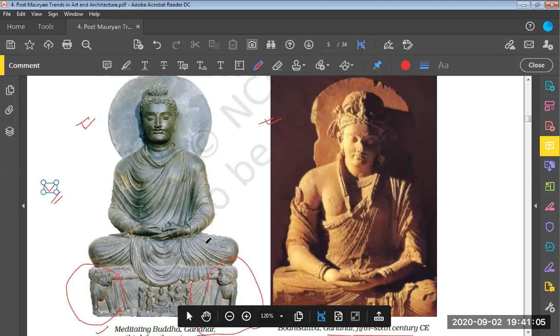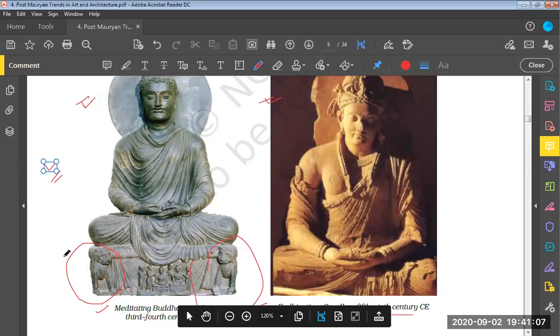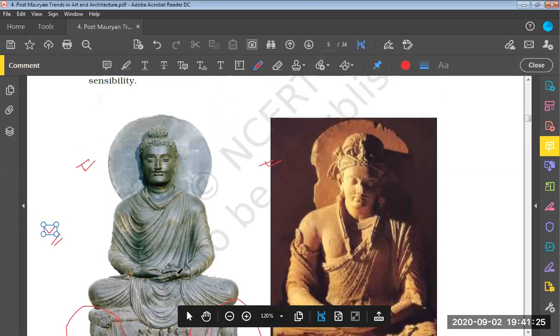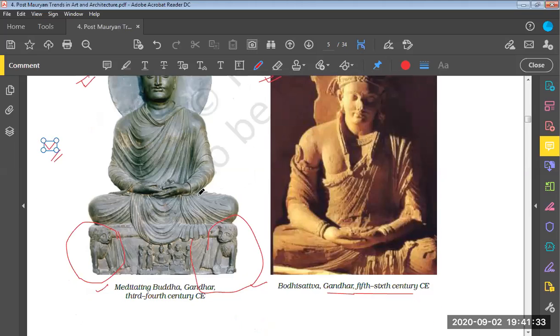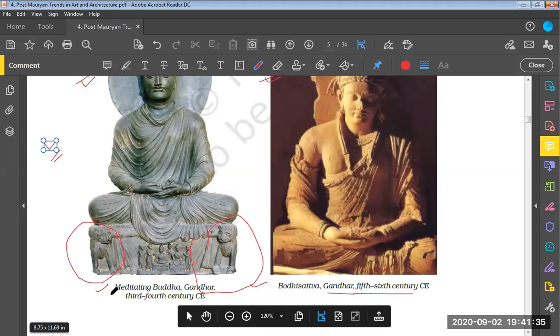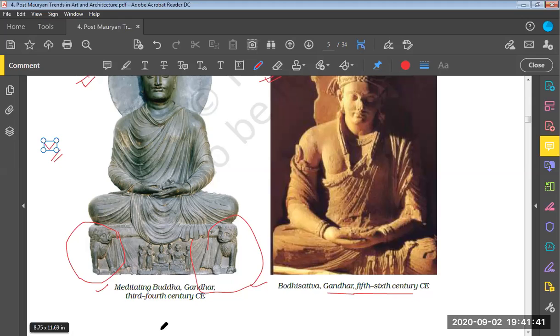To the left and right, I guess lions are being denoted over here. You can see the circled portion, and below Buddha, I guess they are the bodhisattvas surrounding the Buddha. Towards the head of Buddha, there is a halo. So it is a meditating Buddha at Gandhara that belongs to the 3rd century CE.